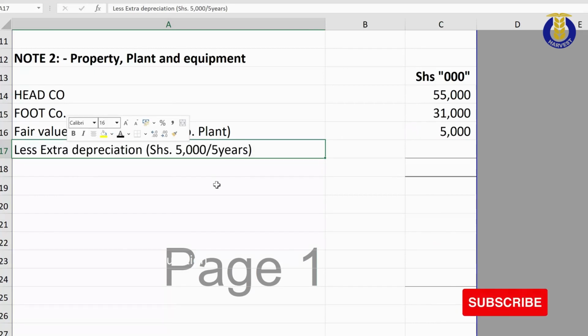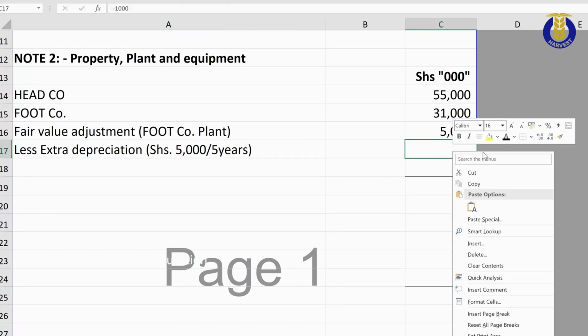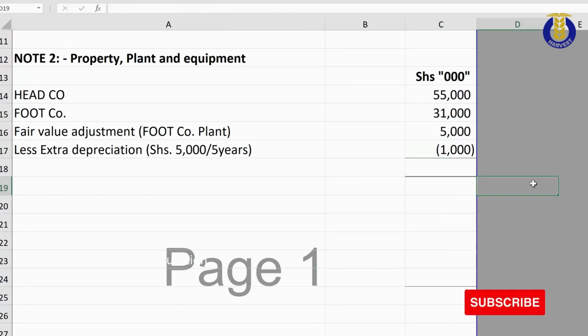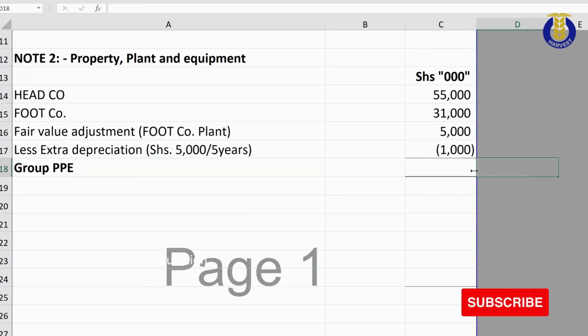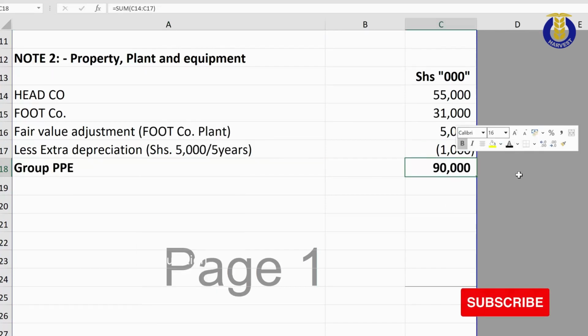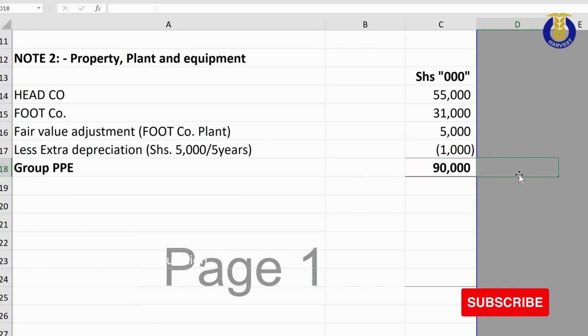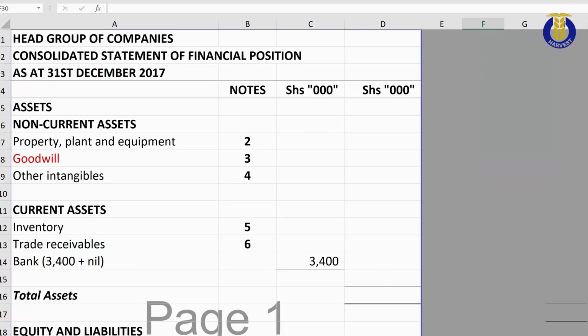We are told in Roman 2 additional information that Food Company uses straight line over 5 years for this plant. So 5 million divided by 5 outrightly, that gives me 1 million additional or excess depreciation. At the end of the day, we get our group PPE as 90 million. So I'm going to transfer this 90 million to our statement.